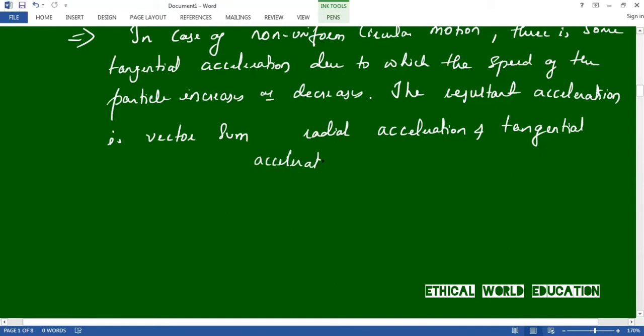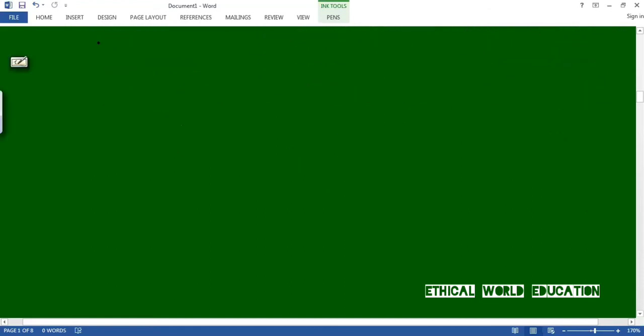Acceleration. Okay. We'll see some examples of uniform circular motion. Example number 1 is the motion of artificial satellites. The motion of artificial satellites around the Sun is an example of uniform circular motion.